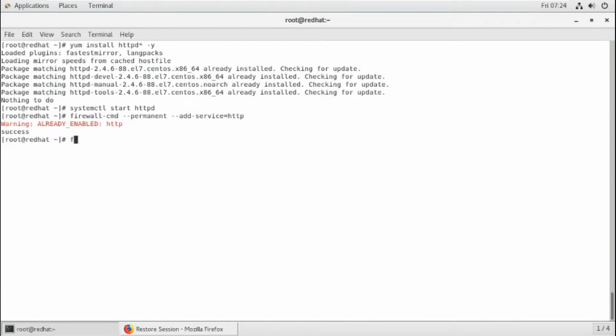After that you need to reload, so firewall-cmd --reload. I have reloaded. So the port is now open. From the outside world, from another system, they can access my website, but the website should host the content.